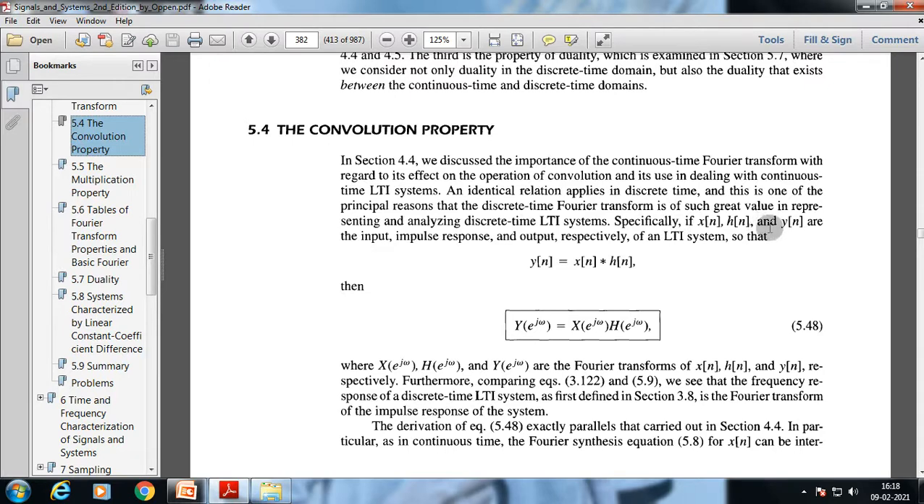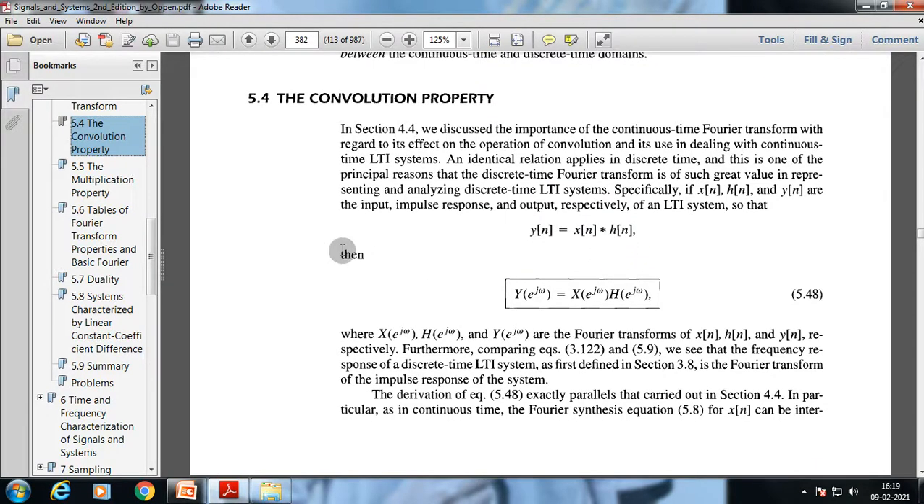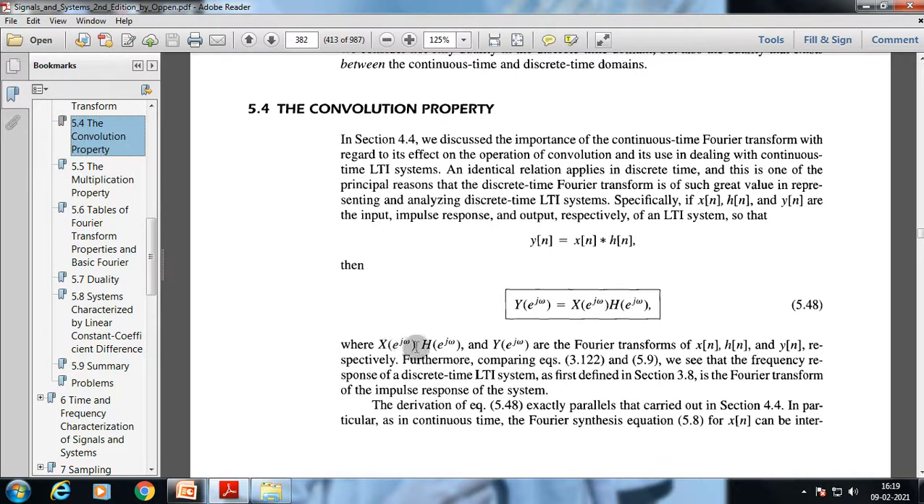Specifically, if x[n], h[n] and y[n] are the input, impulse response and output respectively of an LTI system, so that y[n] equals x[n] convolved with h[n], then it can be written as Y(e^{jω}) equals X(e^{jω}) times H(e^{jω}), where X(e^{jω}), H(e^{jω}) and Y(e^{jω}) are the Fourier transforms of x[n], h[n] and y[n] respectively. Furthermore, comparing this equation, we see that the frequency response of a discrete time LTI system, as first defined in the section, is the Fourier transform of the impulse response of the system.